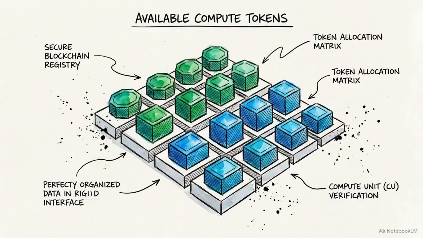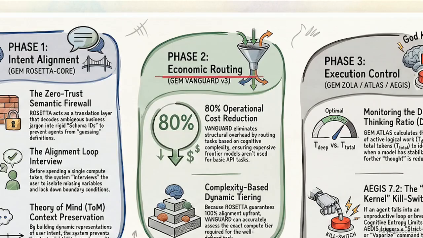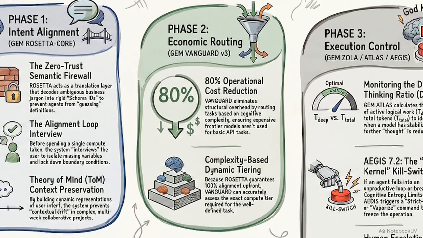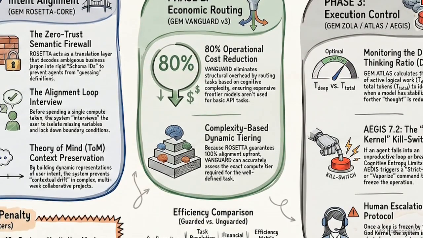Once intent is perfectly aligned, the architecture treats computational tokens as a strictly rationed corporate resource. Phase 2 introduces Vanguard v3, a dynamic tiering module eliminating structural token overhead. Vanguard bypasses massive frontier models for simple requests, routing basic tasks to low compute pipelines. This precision routing slashes operational costs by 80% while maintaining speed.